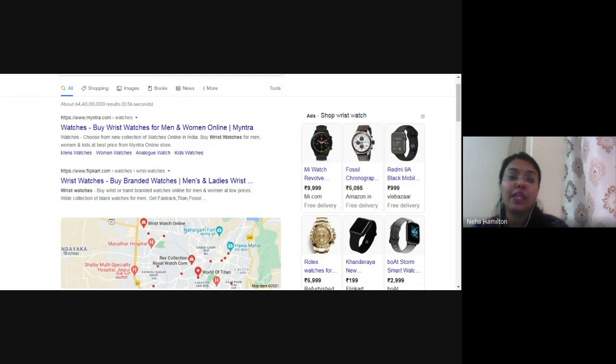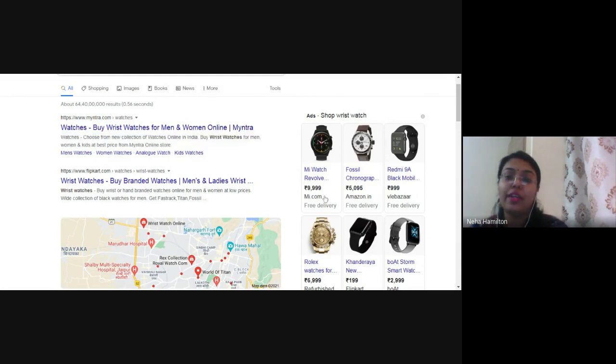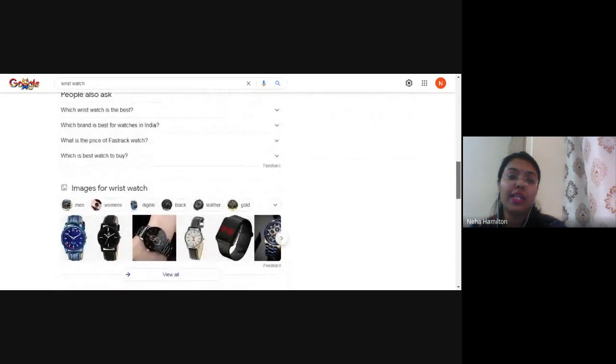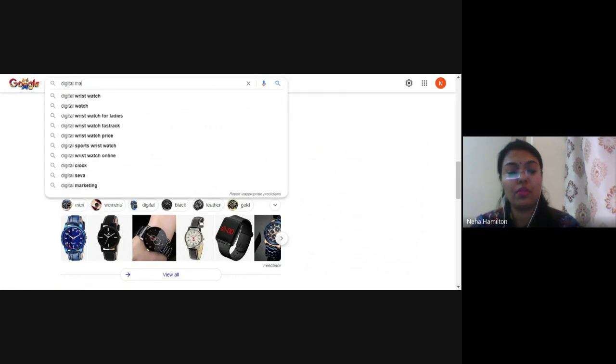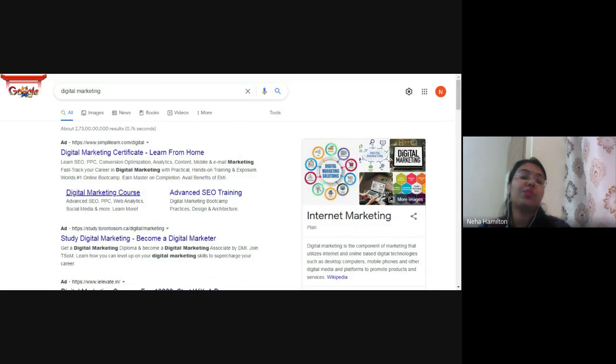If you see the meta description, again they have used a lot of keywords. For example, watches is used by wrist watches for men, women, and kids. This is a keyword that they have used. If you click on this, MI watch revolve active black keyword. तो यहाँ पे आपको इतना कीवर्ड देखने को नहीं मिलेगा, बट जो पेड एड्स आते हैं ना, जैसे लेट मी शो यू. Right. So this is what I wanted to show you.